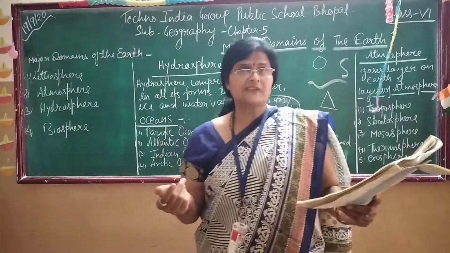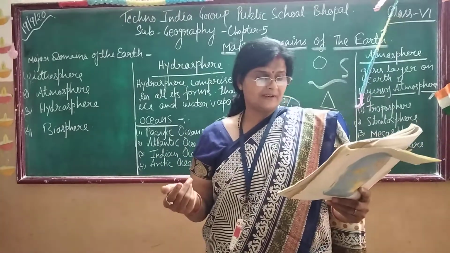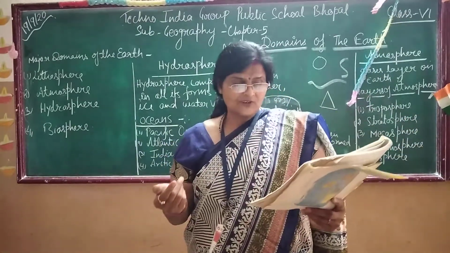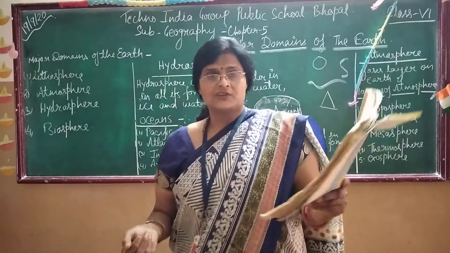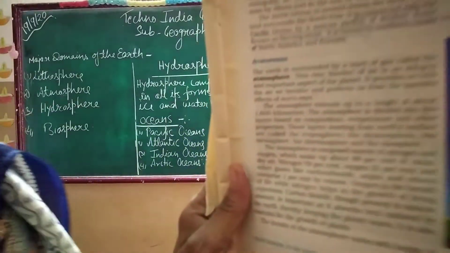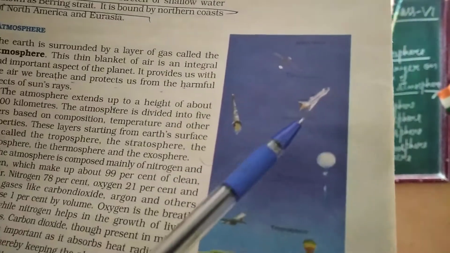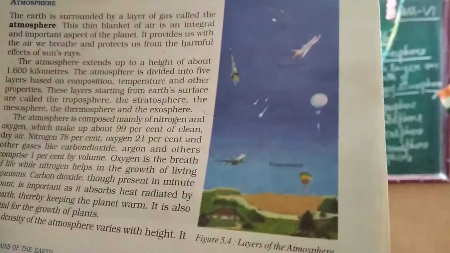One is the troposphere, stratosphere, mesosphere, thermosphere, and exosphere. You can see here the 5 layers of the atmosphere. You can see this is the troposphere, and above the troposphere there is the stratosphere, mesosphere, thermosphere, and on the above side it is the exosphere.